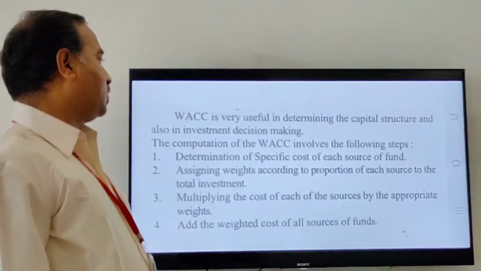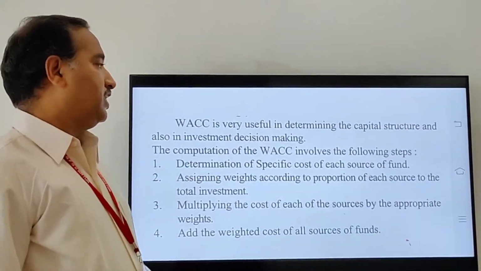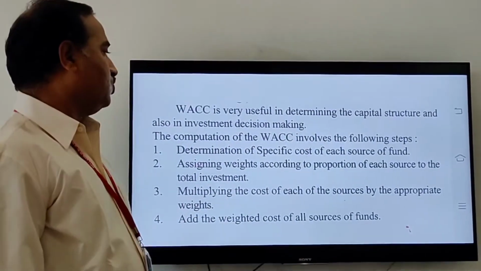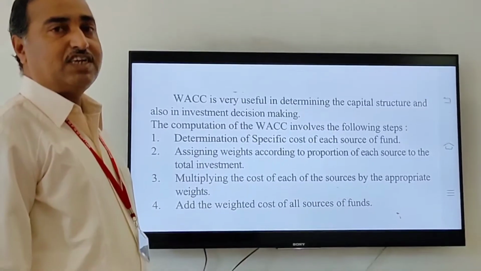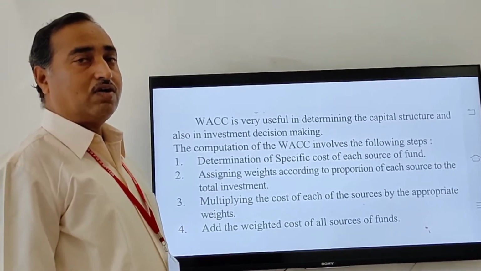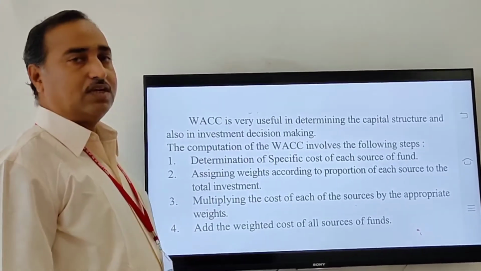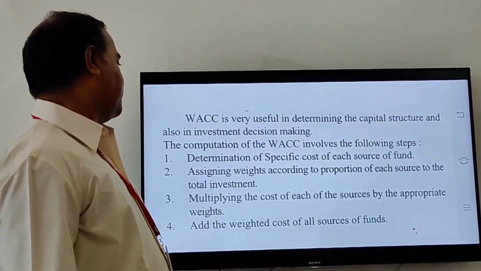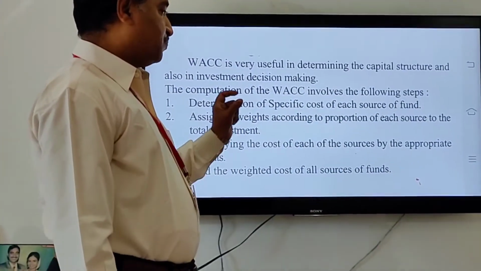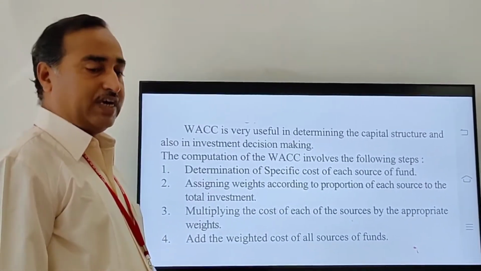Weighted average cost of capital is very useful in deciding the capital structure and also in investment decision making. The computation of weighted average cost of capital involves the following 4 steps. First, determination of the specific cost of each source of fund.